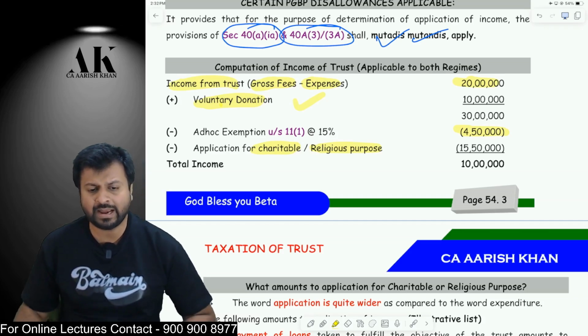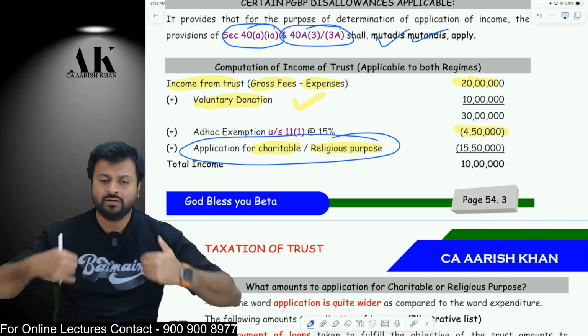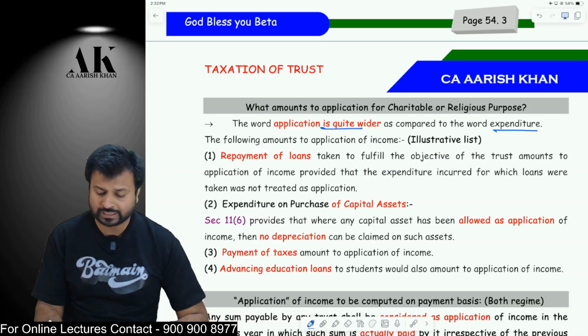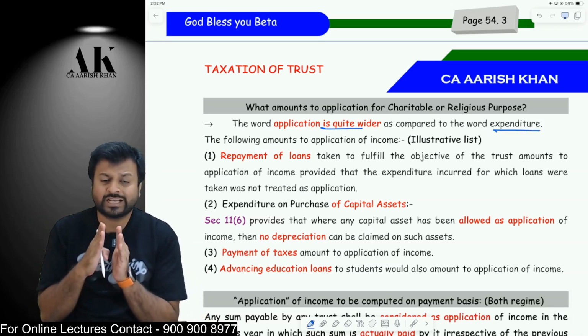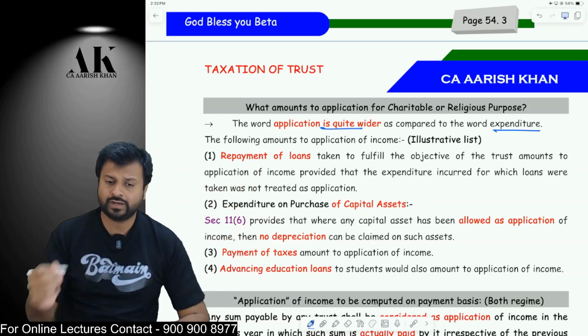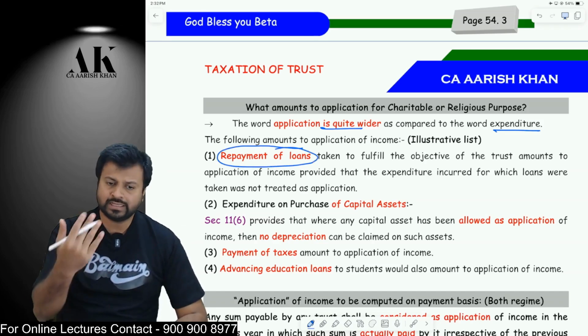Sir, what do you mean by application for charitable and religious purpose? It means you are using money for the purpose of the objects of the trust. The word application is very wide as compared to the word expenditure. It not only includes expenses, but includes a wide range of applications which can come over here. For example, you have taken some loan and you are repaying the loan for the objects of the trust, then that is also an application.